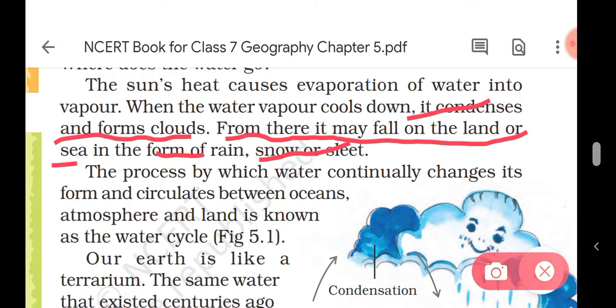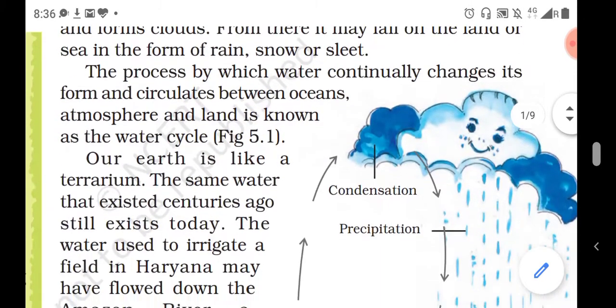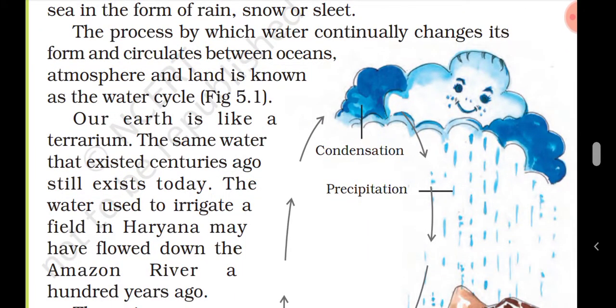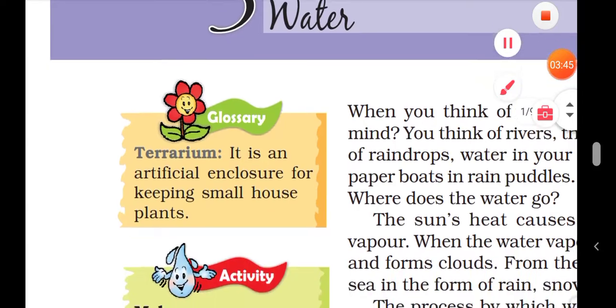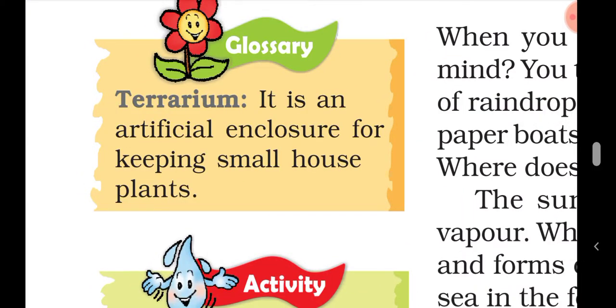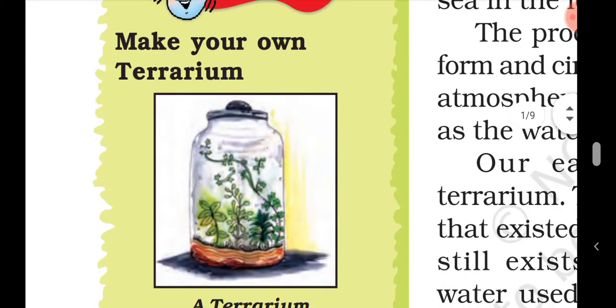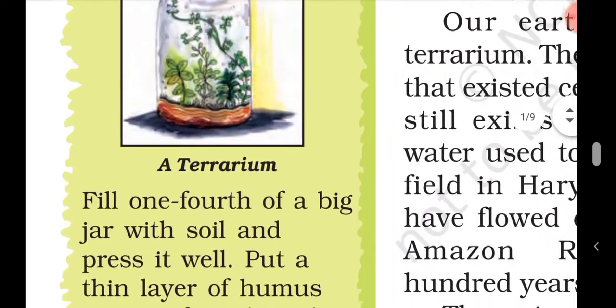So the process by which water continually changes its form and circulates between ocean, atmosphere and land is known as the water cycle. Our earth is like a terrarium. Students, I will show you what a terrarium is. A terrarium is an artificial enclosure for keeping small animals and plants like this. You can also make your own terrarium.